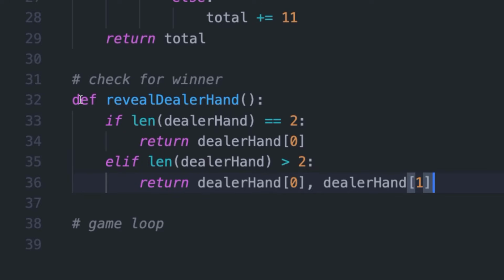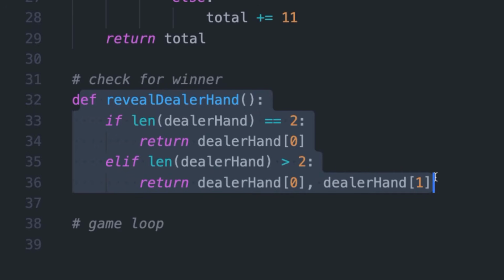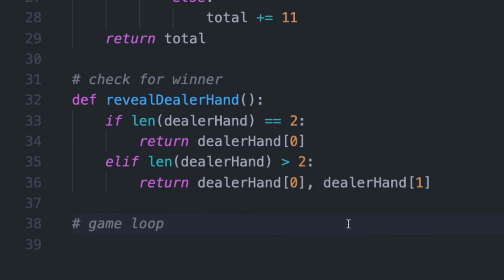I just wanted to get this down here because it's going to make everything run a little bit smoother. So now we can go down here and start the actual game loop of the game. Every single time a game of Blackjack starts, they deal the dealer and all the players 2 cards. But for us, there's only going to be 1 player. So we can just have a simple for loop. We can just say for every blank.